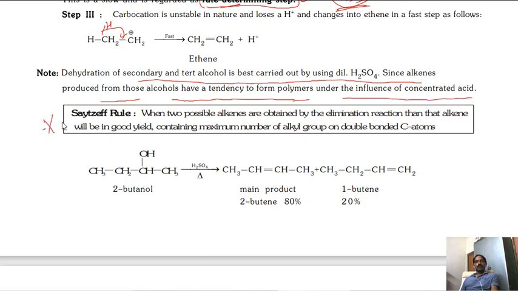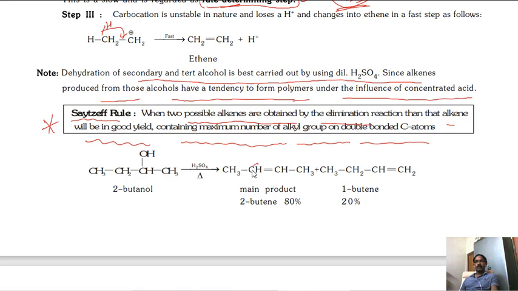Now here one rule, the Saytzeff rule. Saytzeff is the scientist's name. When two possible alkenes are obtained by the elimination reaction, then that alkene will be in good yield which contains the maximum number of alkyl groups on the double bonded carbon atoms. That means, indirectly, a more substituted alkene is more stable.